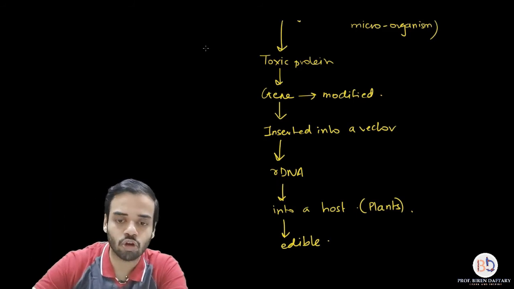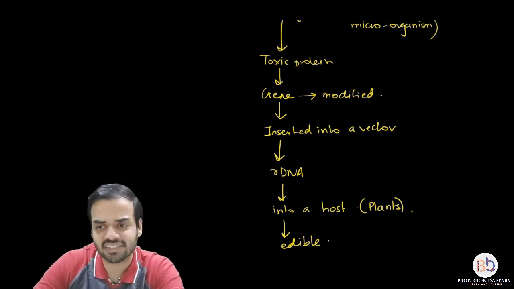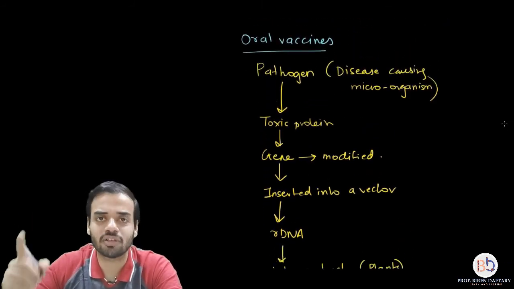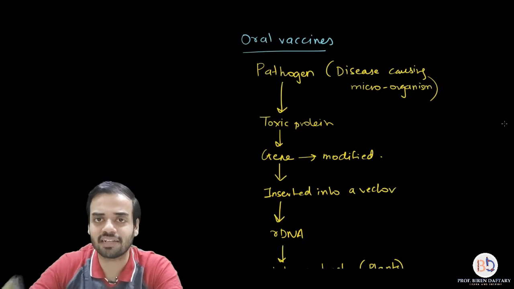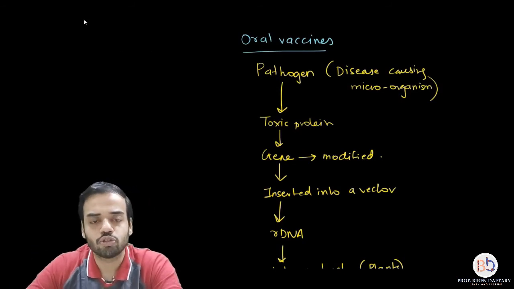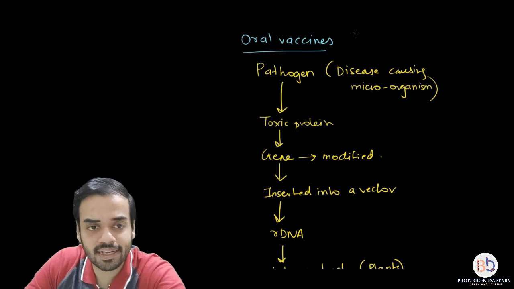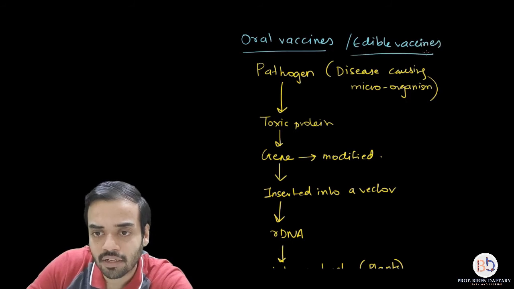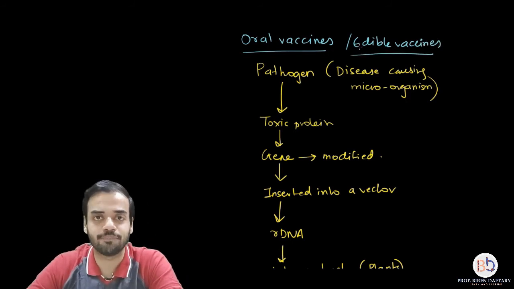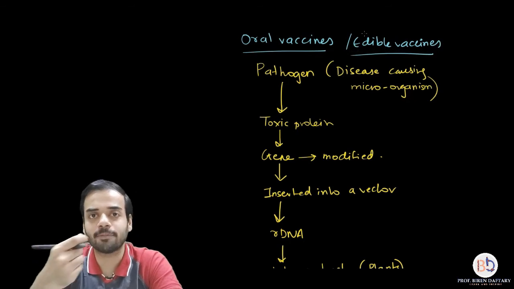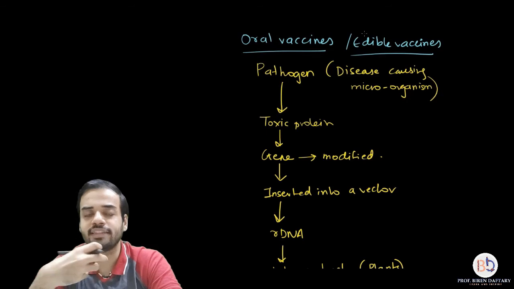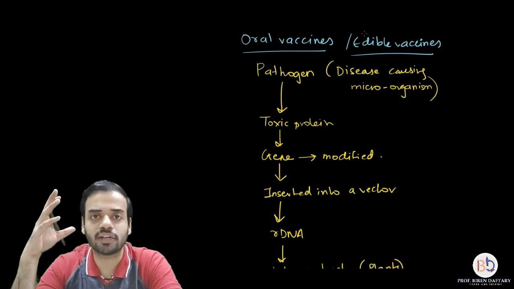They are also called edible vaccines. These are the steps. Please remember, these are the same steps which we use in production of recombinant DNA vaccines. Is this clear? So these are also called, I will write down over here, edible vaccines. For example, if you remember, the polio vaccine is an edible vaccine. The polio drops are kept in the mouth, and then obviously they will mix with your saliva and they will enter your bloodstream when it goes into the digestive system.